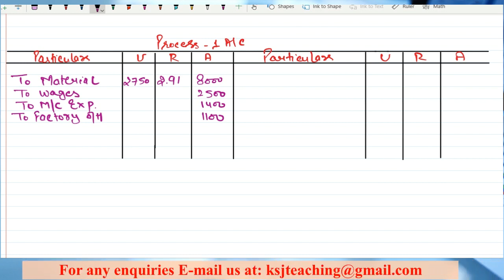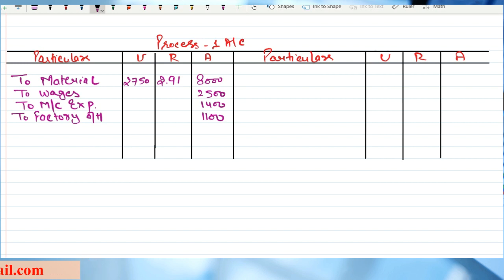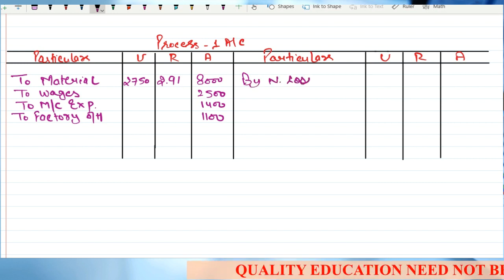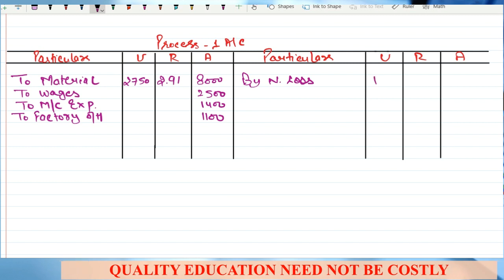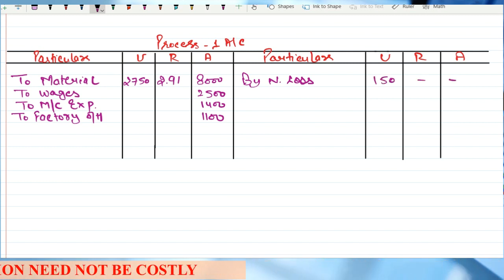And which wastage can you predict? We can predict only the normal wastage, right? The abnormal wastage we cannot predict. So if it is given in the question, it has to be a normal wastage, a normal loss, right? 150 units, and nowhere is the scrap value given, or whether we are realizing some scrap or not.